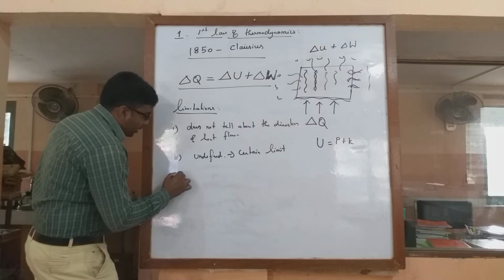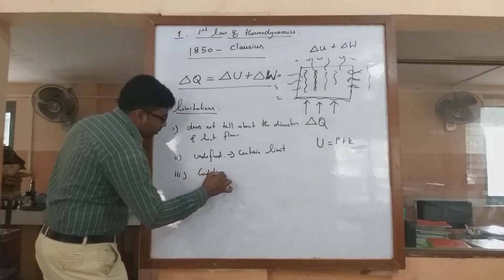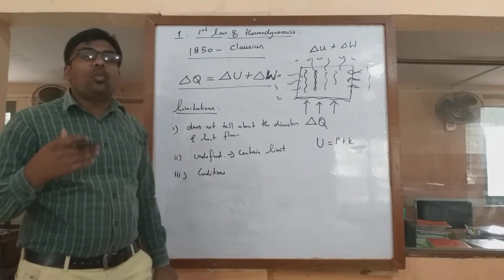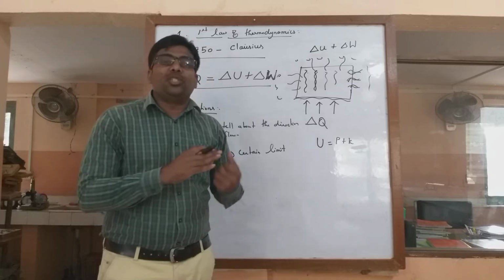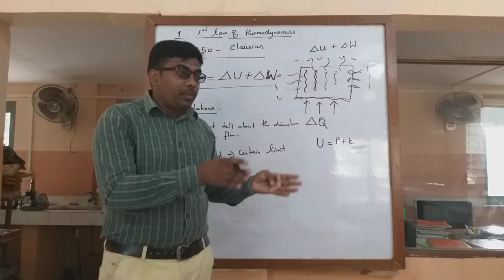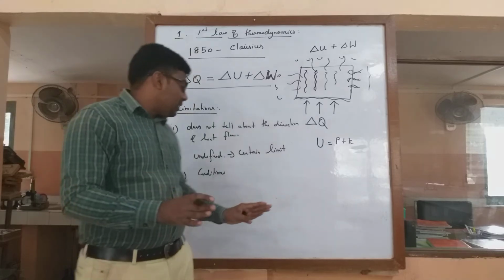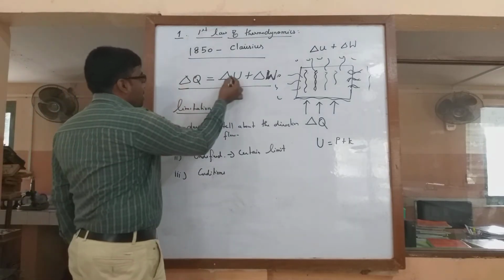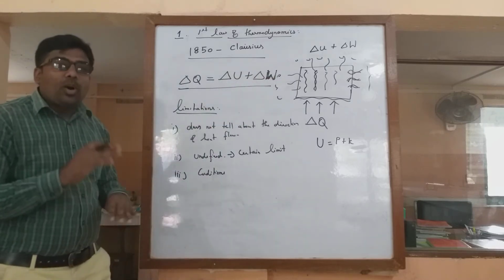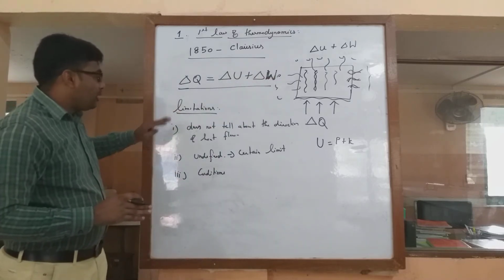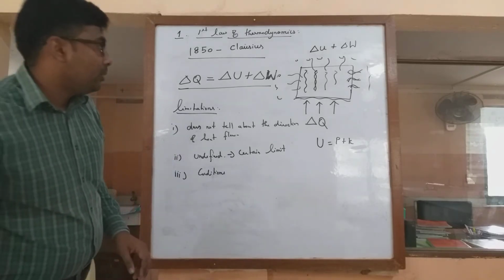And the third one is the conditions. It does not tell us under what conditions the heat energy is converted into mechanical energy or vice versa. So it does not tell us whether the pressure should be constant, the volume, or the temperature. It does not tell anything about that, just directly stating that the heat supplied is equal to the change in energy plus work done. So it is considered to be one of the limitations of the first law of thermodynamics.